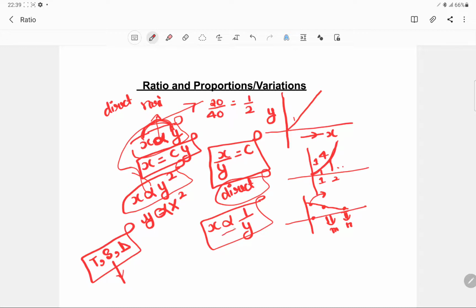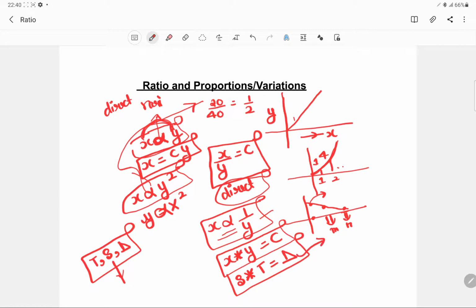And this is what the formula looks like: x into y is always constant. This is where it comes from, that speed into time is always equal to distance. So you always have to keep this constant intact. So if the speed increases, the time has to decrease. Okay, so this is what the concept of indirect variation is all about.